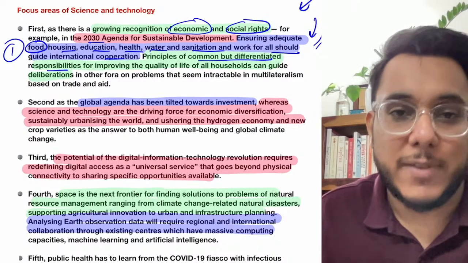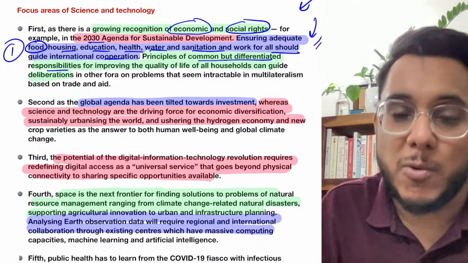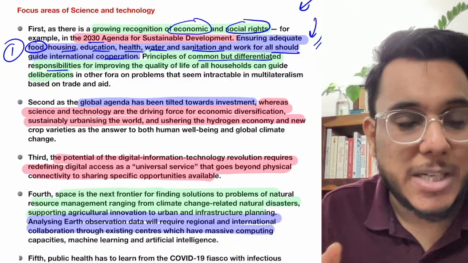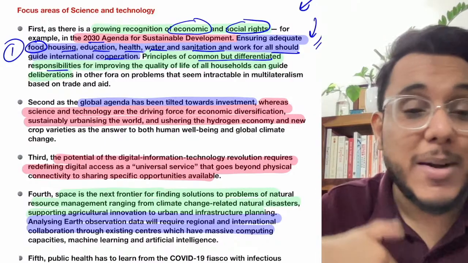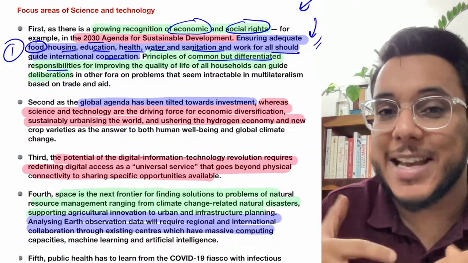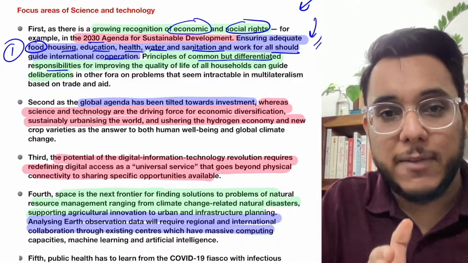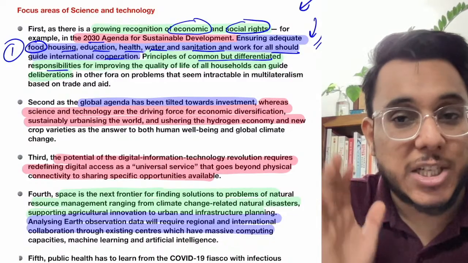Now guys, common but differentiated responsibility, CBDR, this principle originally came for the environment. When we talk about the environment and climate change, tackling climate change is a responsibility of the entire world. So common, but at the same time differentiated responsibility means that the developed countries need to do more in order to tackle climate change. Climate change is a common responsibility, but actions will be different.